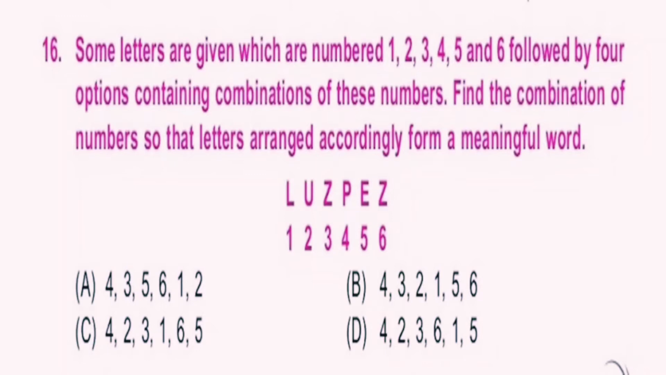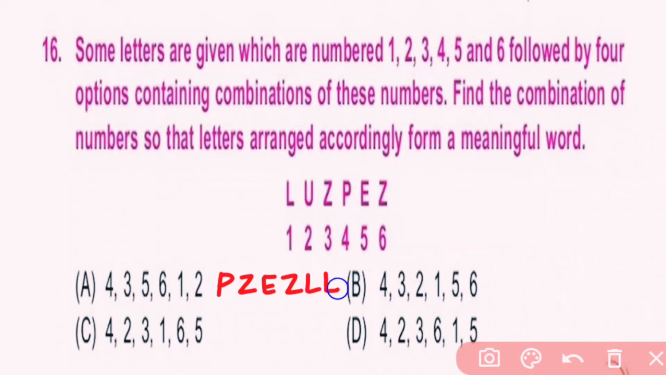Some letters are given, numbered 1, 2, 3, 4, 5 and 6, followed by 4 options containing combinations of these numbers. Find the combination of numbers so that the letters arranged accordingly form a meaningful word. Now here, first, option A: 4, 3, 5, 6, 1, 2. 4 means P, then 3 Z, 5 E, 6 Z, 1 L and 2 U.